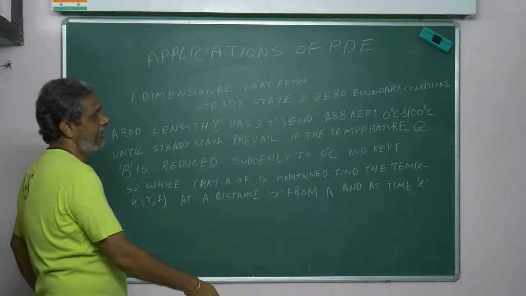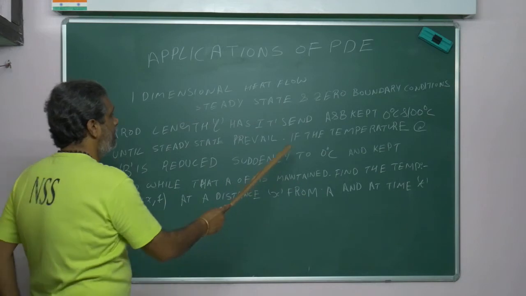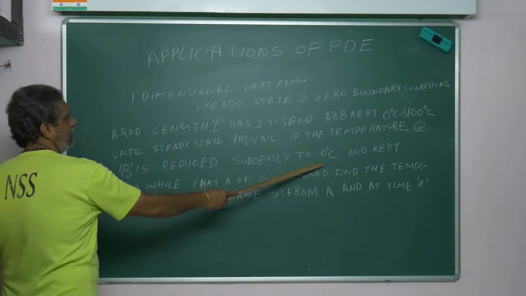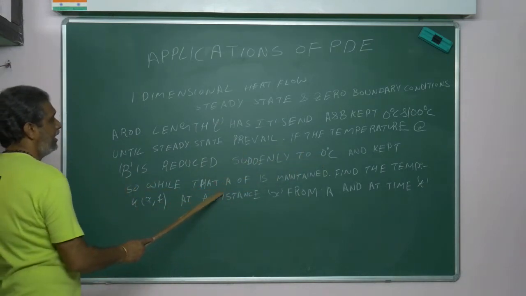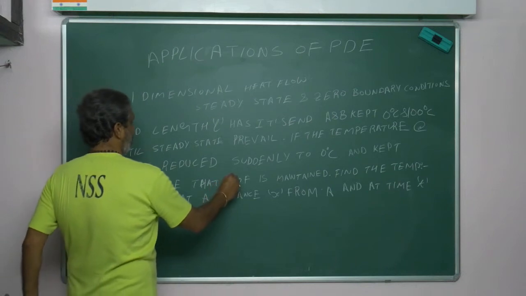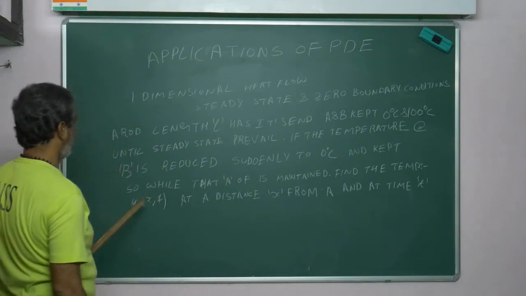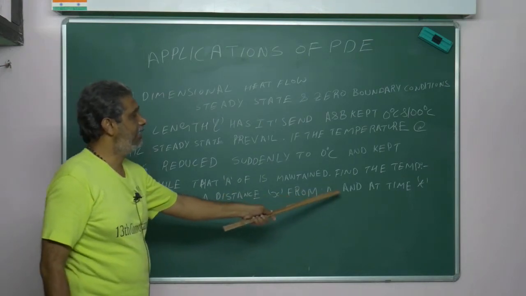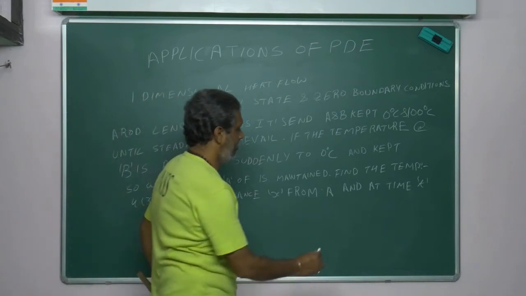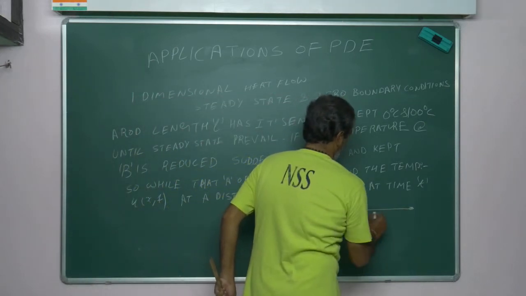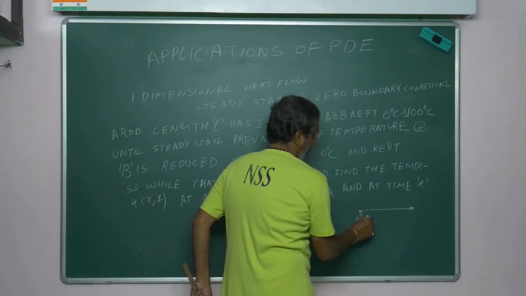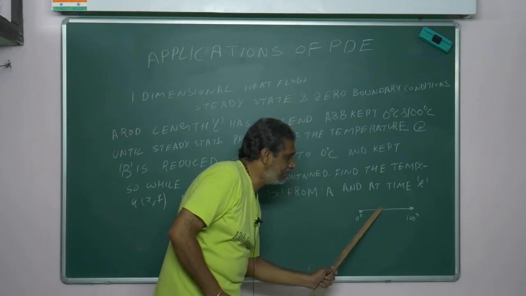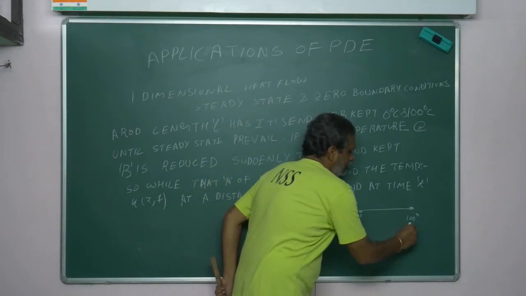Once the steady state breaks, what will happen? If the temperature at B is reduced suddenly to 0 degrees C and kept so, while that at A is maintained at 0 degrees, find the temperature u of x comma t at a distance x from A and at any time t. So in steady state I am keeping 0 degrees and 100 degrees. Once the steady state breaks, this is reduced to 0.